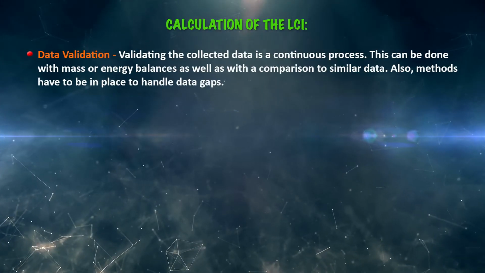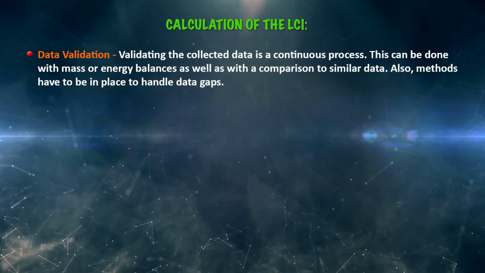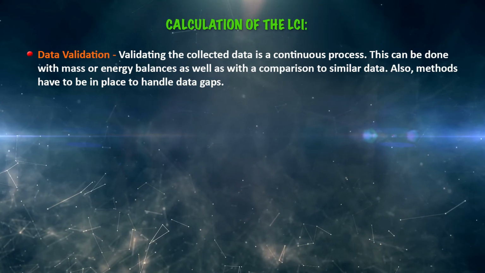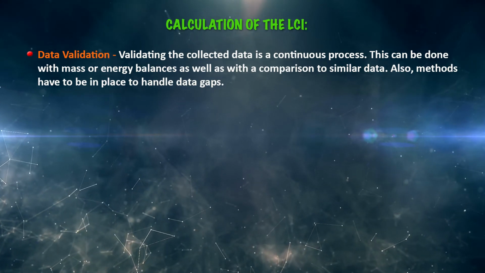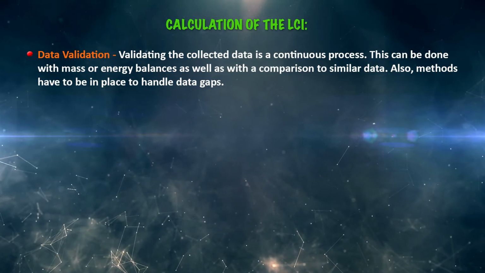Next comes the calculation of LCI. Before calculating the life cycle inventory, we have to check for data validation, that is validating the collected data, which is a continuous process. This can be done with mass or energy balances as well as by comparison to similar data. These methods have to be in place to handle data gaps.